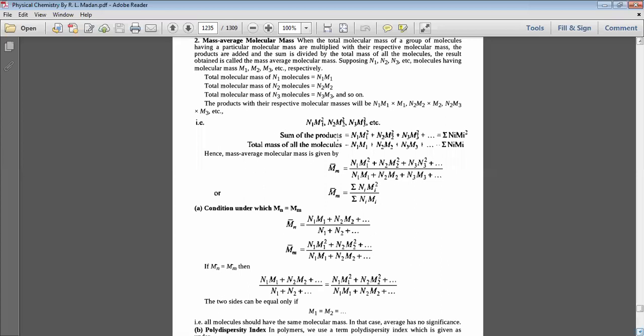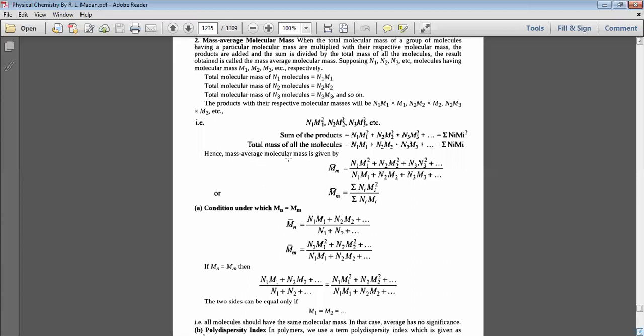So the sum of the products, N1M1 square plus N2M2 square plus N3M3 square plus dot dot dot, is equal to summation of NiMi square. And the total mass of all molecules, N1M1 plus N2M2 plus N3M3 plus dot dot dot, is equal to summation of NiMi.